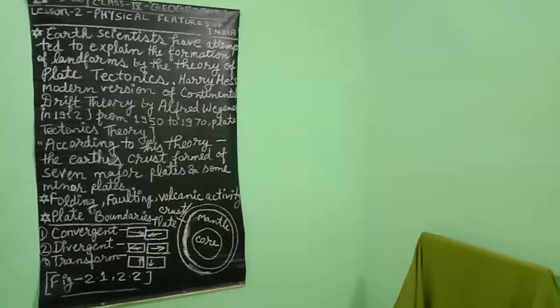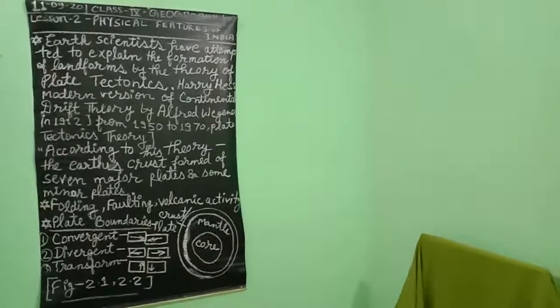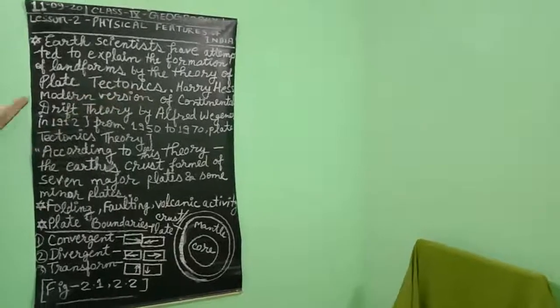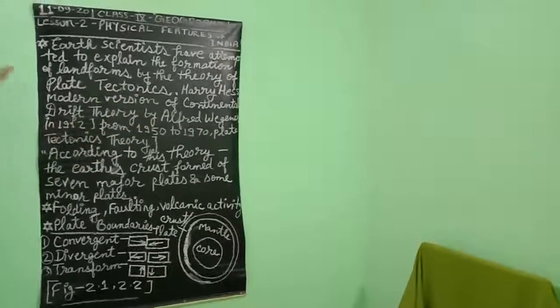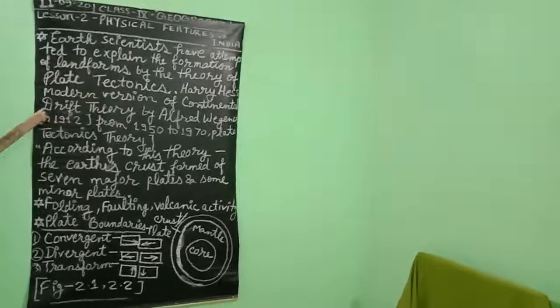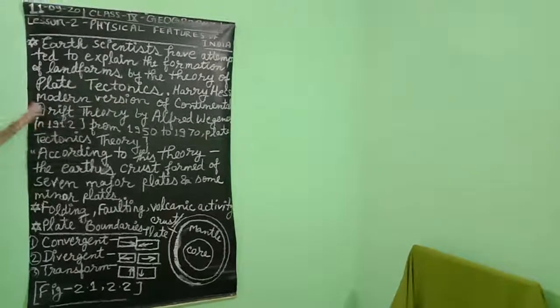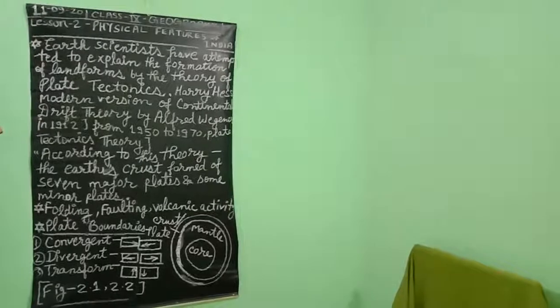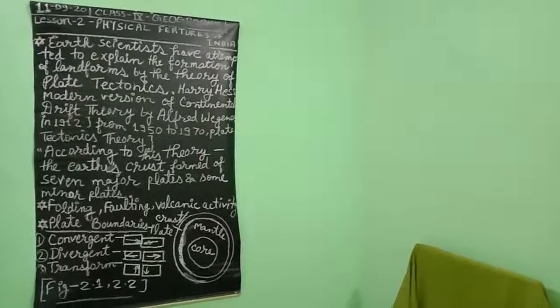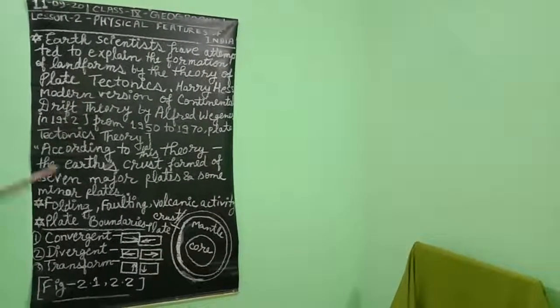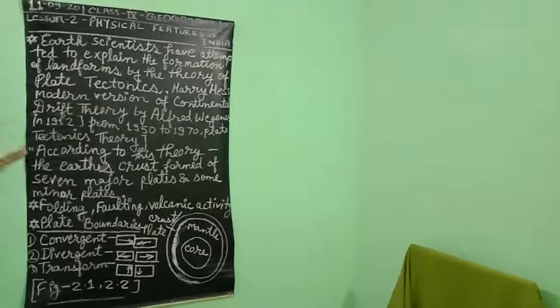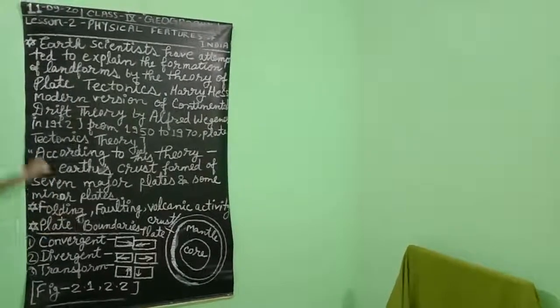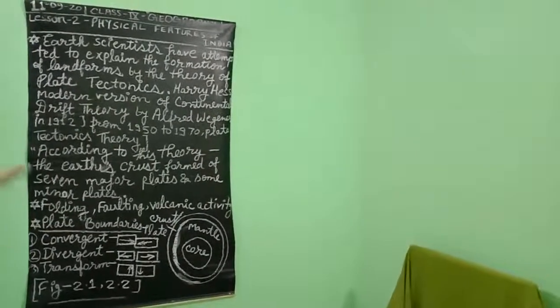Remember that this continental drift theory proposed by Alfred Wegener is totally based on the floating theory. It means like a boat can float in a river. The river is the liquid part, and the boat is solid and lightweight compared to the river water.